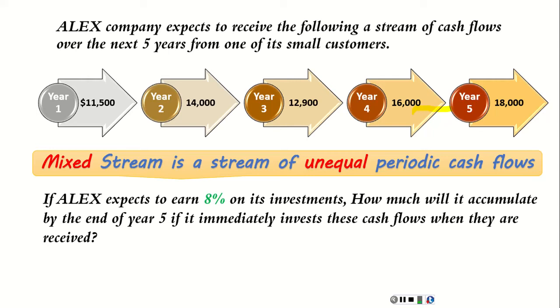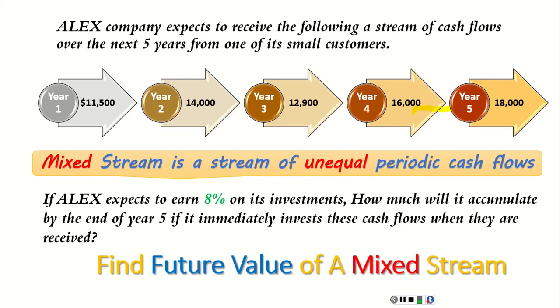Which means when Alex receives the first amount of 11,500 at the end of year 1, it will reinvest this amount immediately at 8% for the next 4 years or at the end of year 5, and so on in each year.